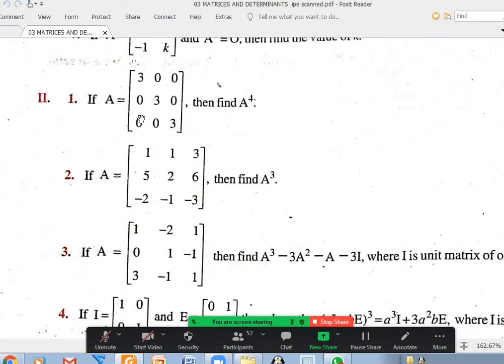Okay, yeah. Somebody asked about section 2, first question. Sir, actually I asked about any shortcut for those type of matrices. Yeah. This question is easier, but we will discuss in general, okay, little later.